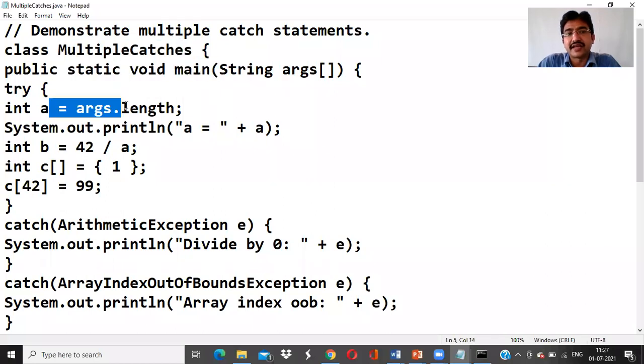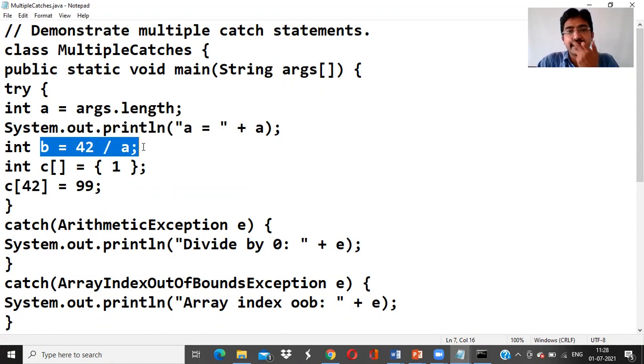Now here I'm taking args.length. I'm calculating the length of the array, that is the arguments, which you pass at the command line, and I'm assigning it to a. Then System.out will display b = 42 / a. Whatever a is, 42 will be divided by it. If that raises an exception, somebody will catch it.